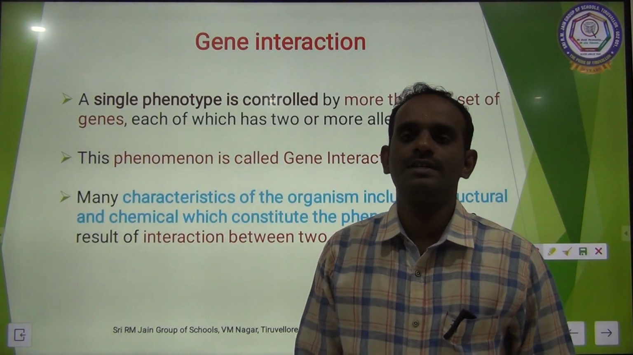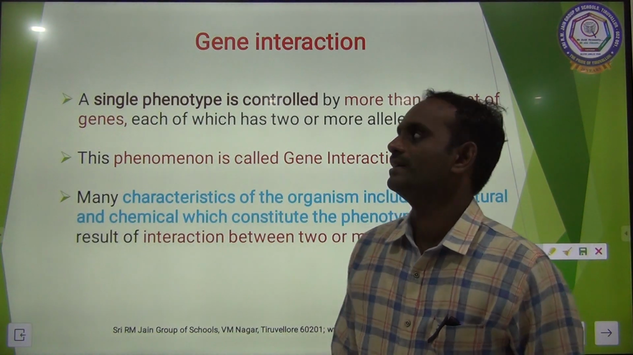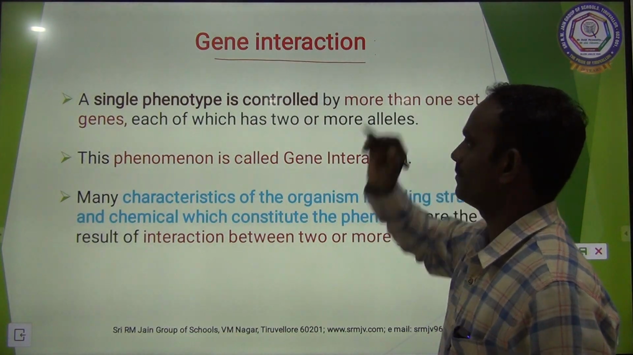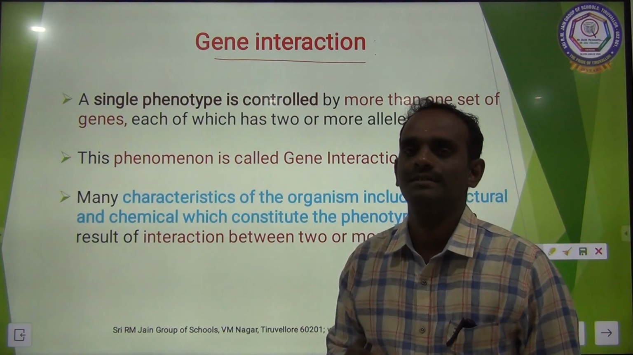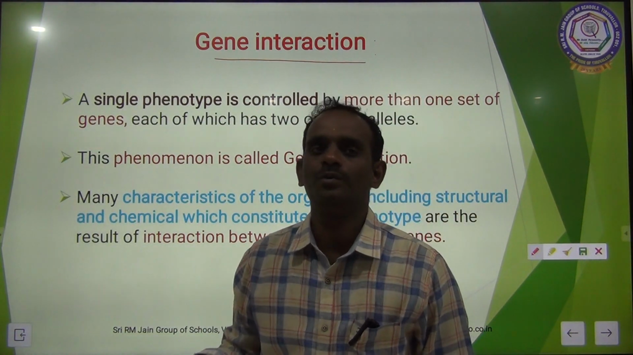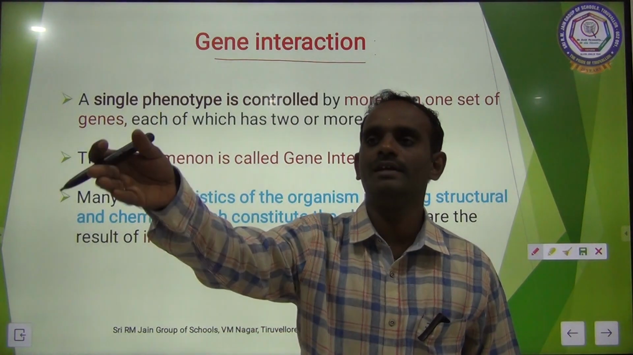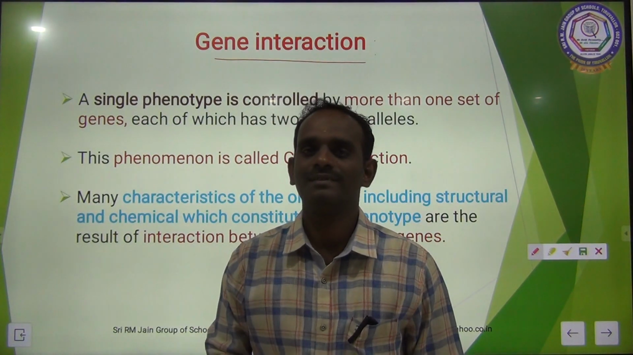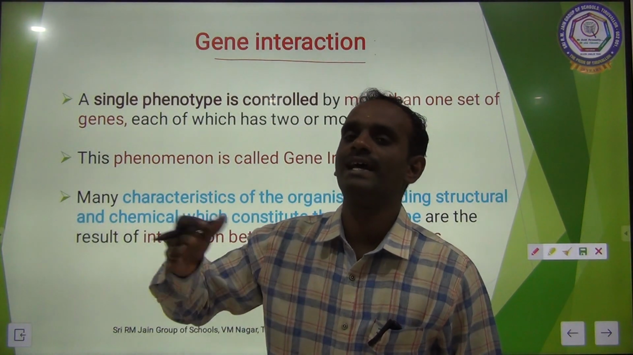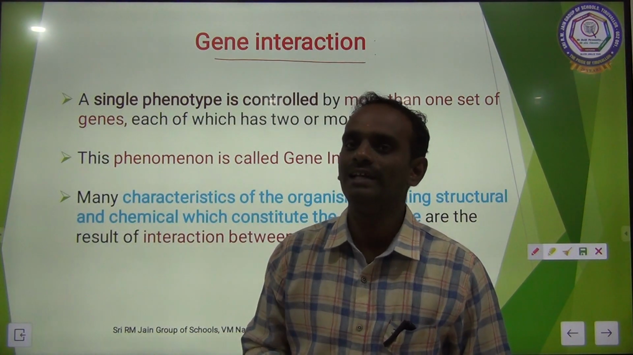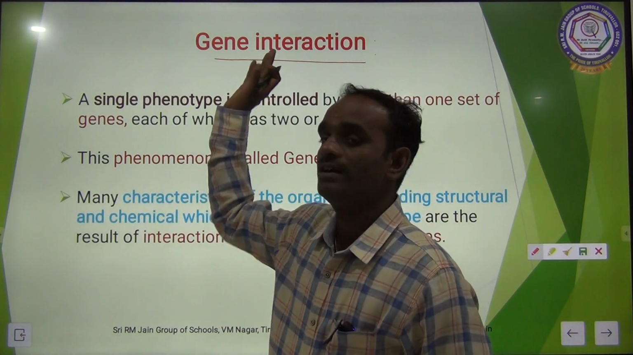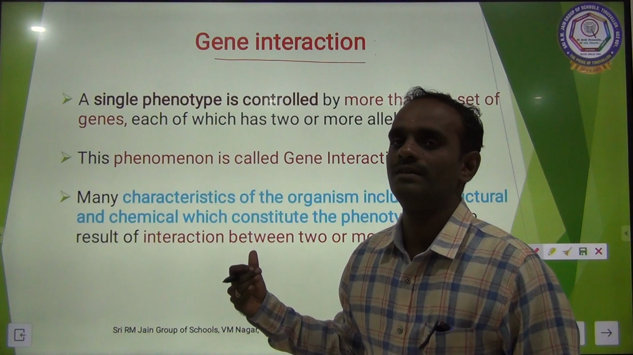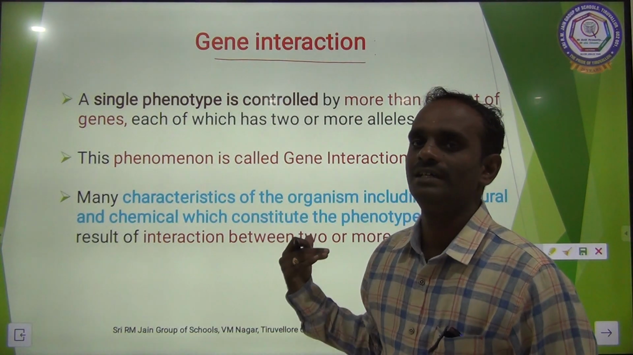Today, we are going to discuss a very interesting topic, gene interaction. What is the meaning of interaction? We often use the word: why we are interacting with others, why that boy is interacting with some other boy. We interact with other children, no? That is the interaction. Like that, a gene also interacts with some other gene. What will be the first generation? What will be the F2 generation? We are going to see in detail.